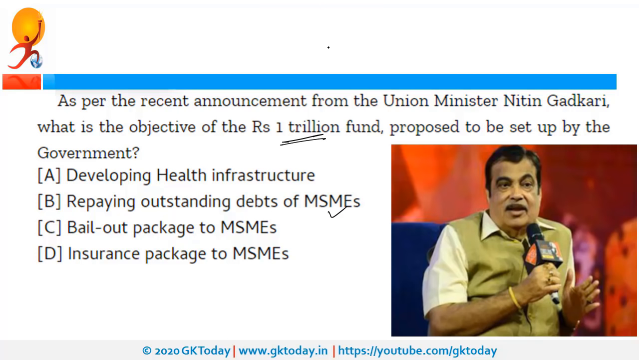So related to this 1 trillion, there is an initiative, 1t.org. Answer in the comment box: what is the purpose of this initiative? Now coming back to the original question, this fund has been proposed for repaying the outstanding debts of MSMEs. The present MSME Minister is Nitin Gadkari. His constituency is Nagpur. He also holds the portfolio of Ministry of Road Transport and Highways.